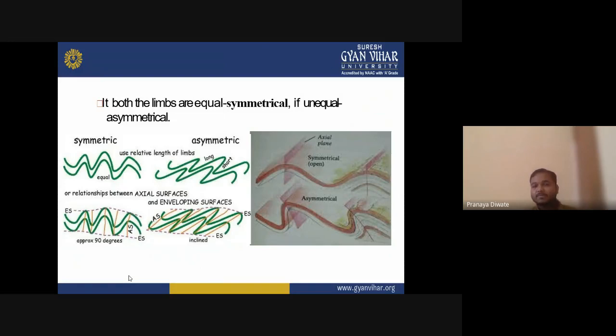In the case of asymmetry, you have an angle of fold.